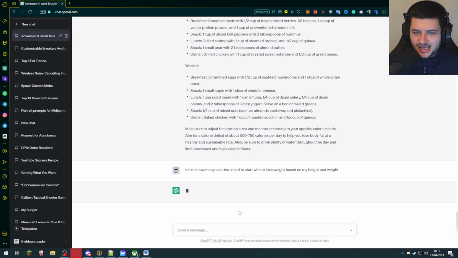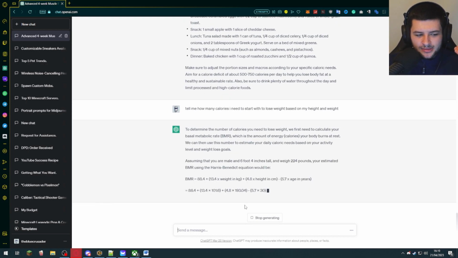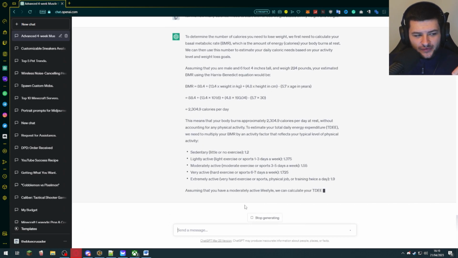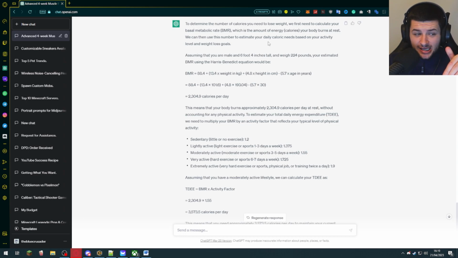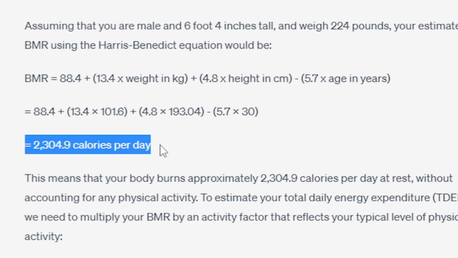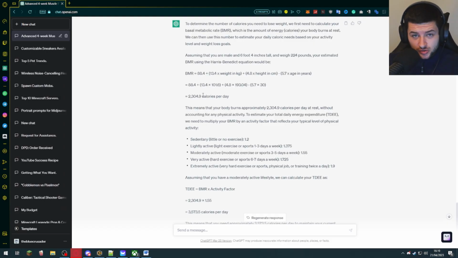Let's just see if it can actually guess how many calories I need, because I already know how many calories I need to eat to lose body fat because I've been doing it. So it's done the calculations, which I'm not going to go through because I've already used the calculator, and it's given me 2,300 calories, which I actually know that I can lose weight with because I am actually eating on a diet day between 2,100 to 2,300 calories.